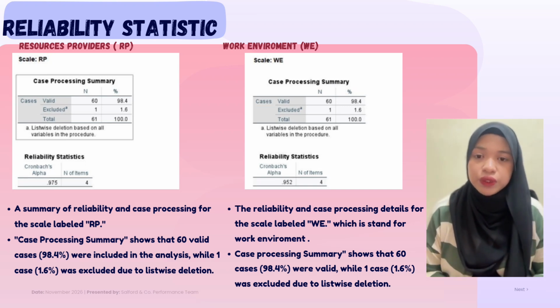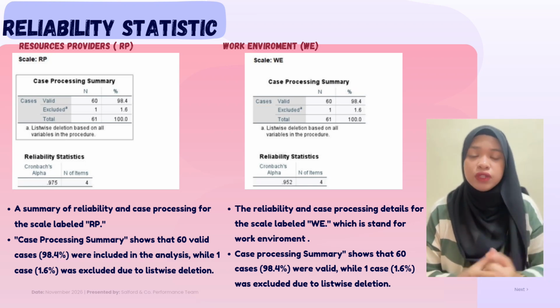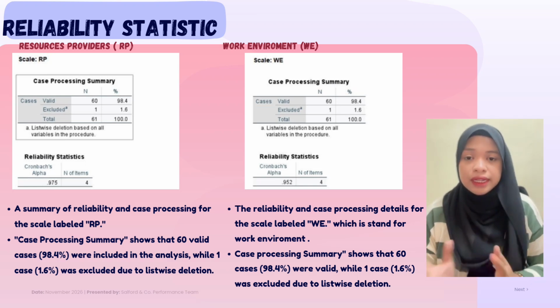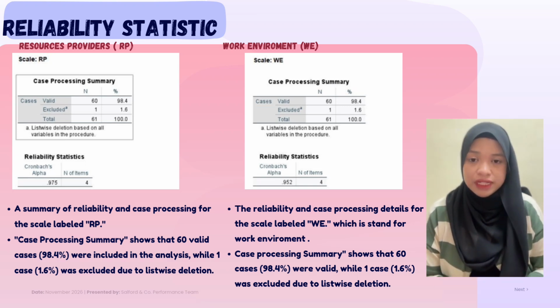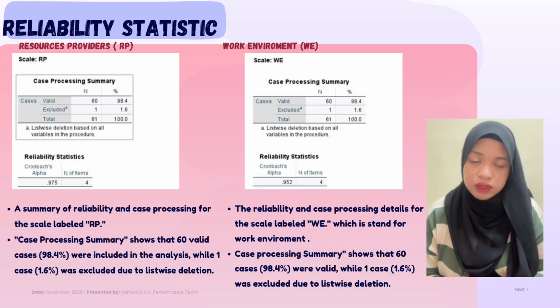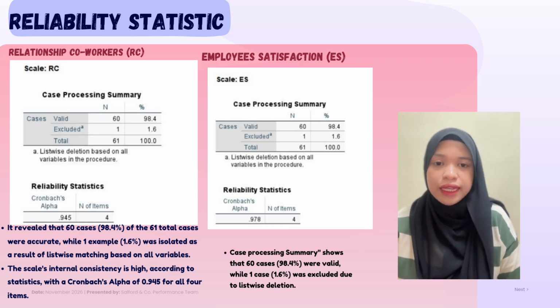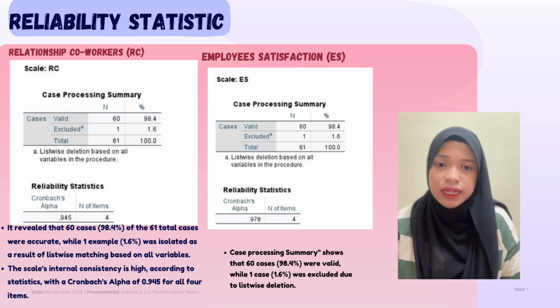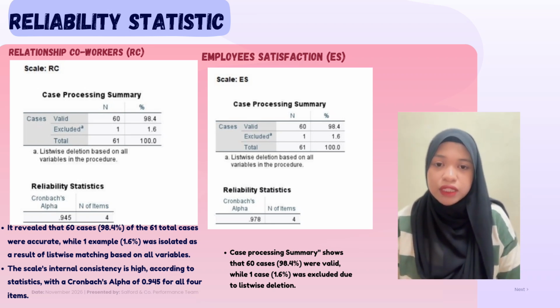Next, the second figure shows the reliability and case processing details for the scale WE, which is work environment. The case processing summary shows that 60 cases, which is 98.4%, were valid, while one case, which is 1.6%, was excluded. The case processing summary for the coworker relations, RC, revealed that 60 cases, which is 98.4% of the 61 total cases, were valid, while one case, which is 1.6%, was excluded as a result of listwise deletion based on all variables.